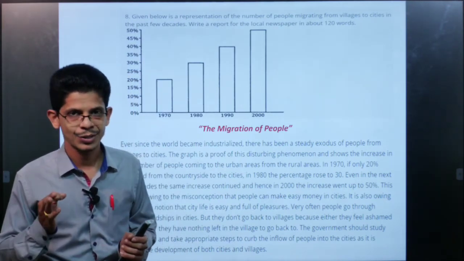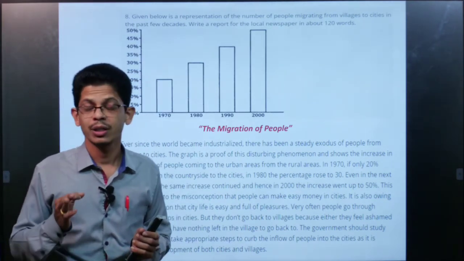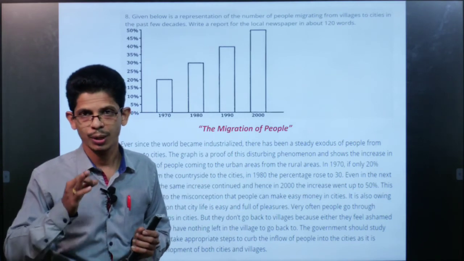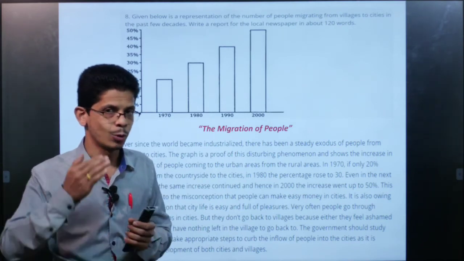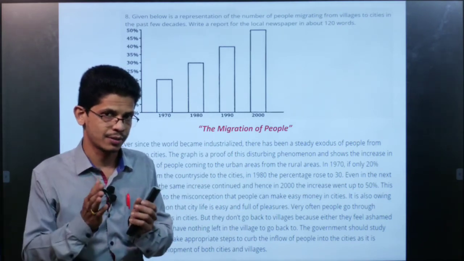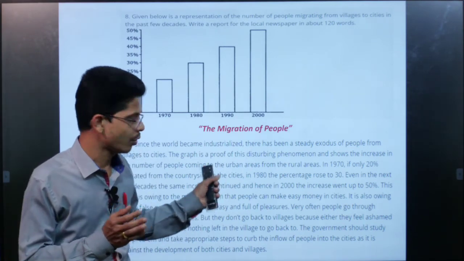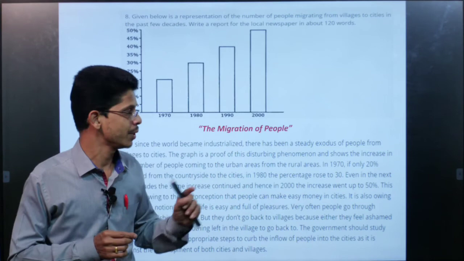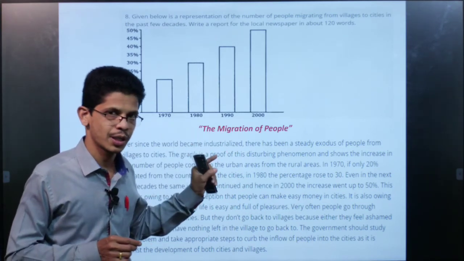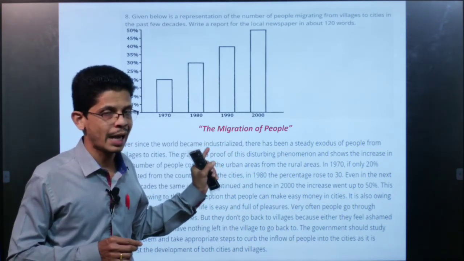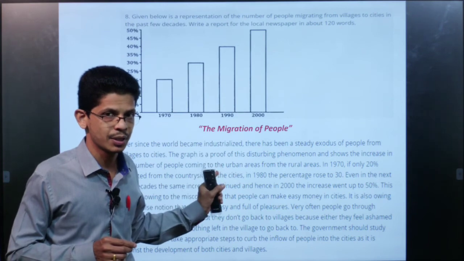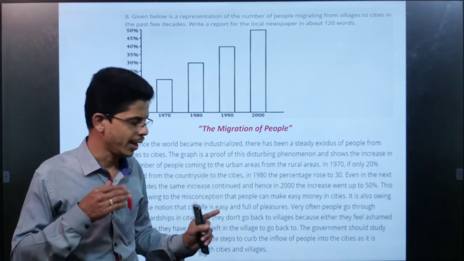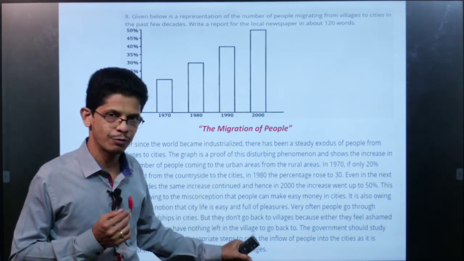Remember the mindset of the evaluator. The evaluator will be very cautious about the grammar and the steps, nothing else. So here you have to concentrate on grammar, punctuation and steps only. Remember the title, remember the introduction, remember the analysis, remember the criticism, remember the conclusion, and here you are free to give your own opinion.